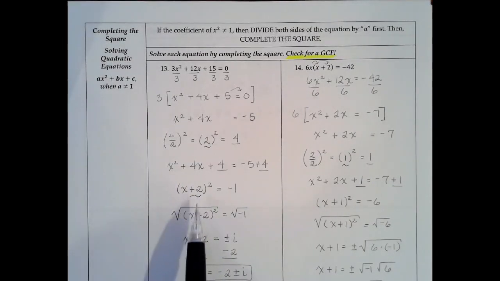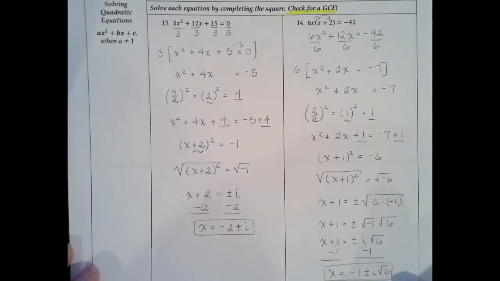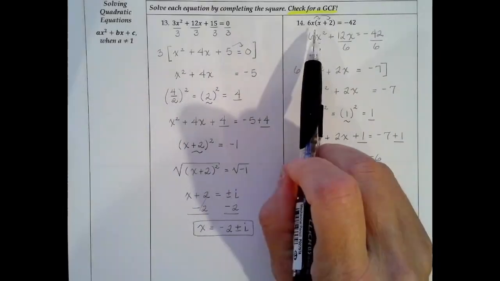So then, to figure out what x is, we need to get rid of the power of 2. So we take the square root of both sides. The square root of x plus 2 squared, the square root cancels out the square term, and we're left with x plus 2 over here on the left equals, and the square root of negative 1 is plus or minus i. So moving the 2 over to the other side, we get x equals negative 2 plus or minus i. And again, this is imaginary and this is real, so we're going to leave both parts as is and not combine them.